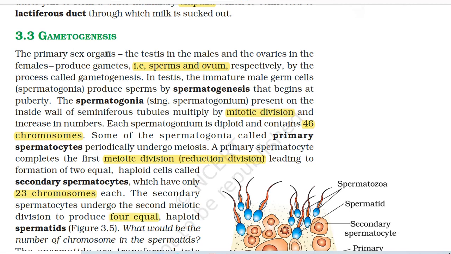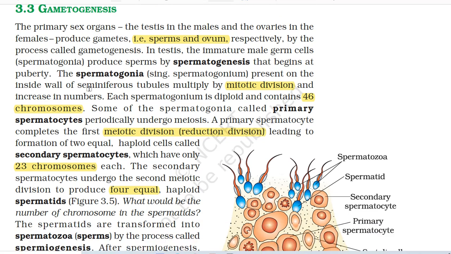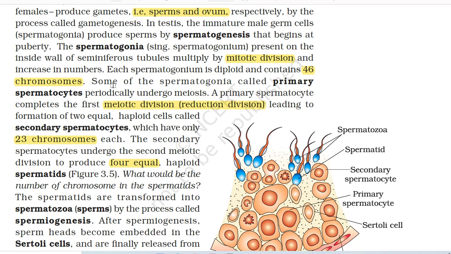3.3 Gametogenesis. The primary sex organs, the testes in the males and the ovaries in the females, produce gametes, that is sperms and ovum respectively, by the process called gametogenesis. In testes, the immature male germ cells, that is spermatogonia, produce sperms by spermatogenesis that begins at puberty. The spermatogonia present on the inside wall of seminiferous tubules multiply by mitotic division and increase in numbers. Each spermatogonium is diploid and contains 46 chromosomes.